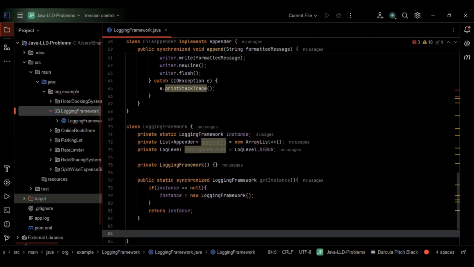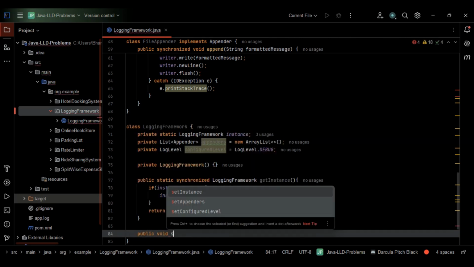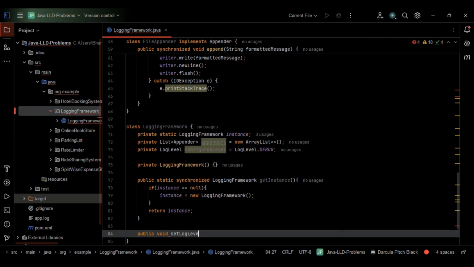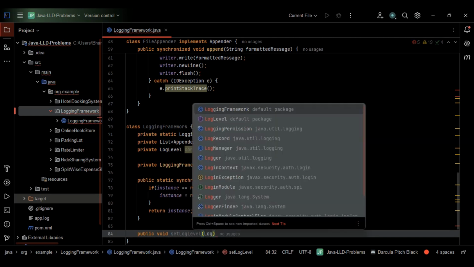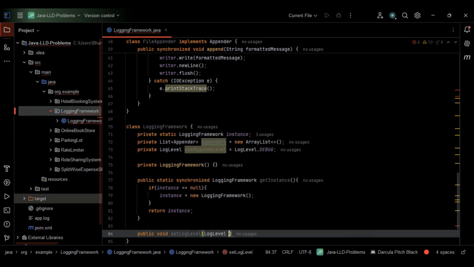The next step is the method to set the minimum log level, right? So let's go with the method setLogLevel. I'll just go with public void setLogLevel, and I'll pass the parameter level, which will be of the type LogLevel.